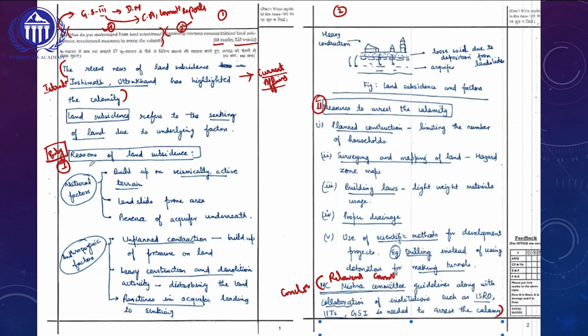For the first, natural factors, he has written almost 3 major points, and if you look at anthropogenic factors, this topper has written another 3 points. So overall, this topper has written 6 points for the first major subheading, so you will be easily getting 3 marks for this component. And for the diagram which he has done in a very creative manner, you will be easily getting another half a mark extra.